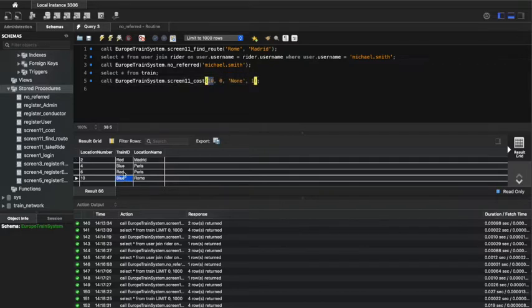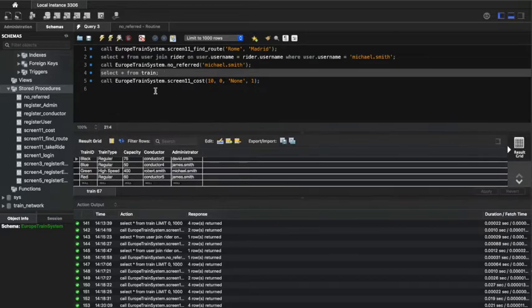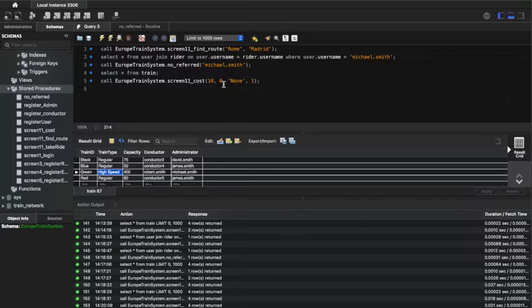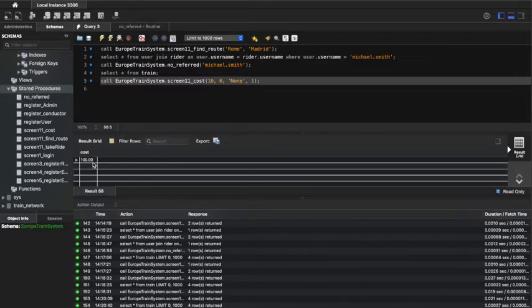And now we see that there are only blue and red train IDs. And if you look at the trains, we see that the only high speed is green. So since there are no green lines taken, there are 0 high-speed trains. So that's why we put a 0 here. And since it's the same user, as you remember from before, his member status is none, and he is international, so there's a 1 here. So if you run the cost function, we see that it costs him $100.